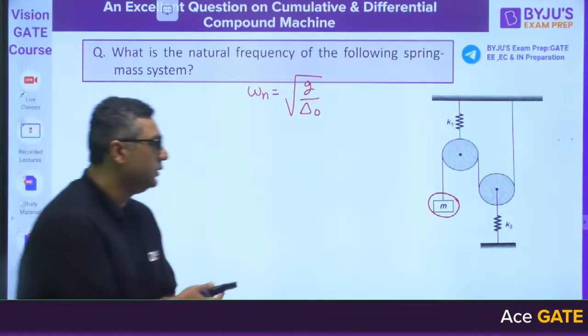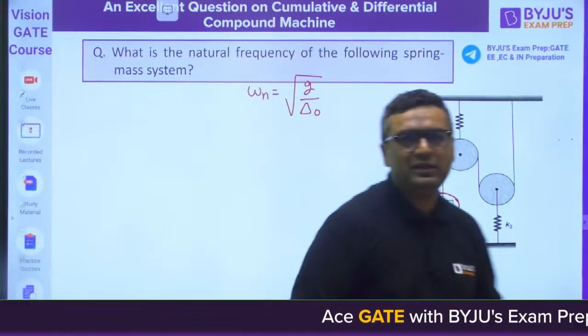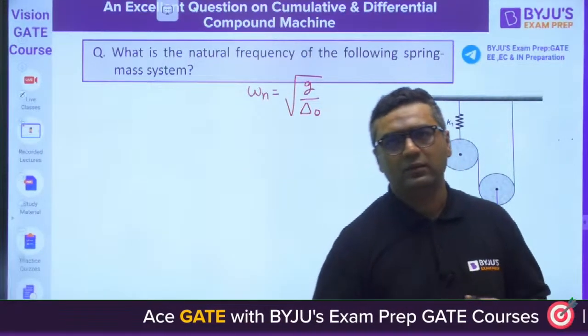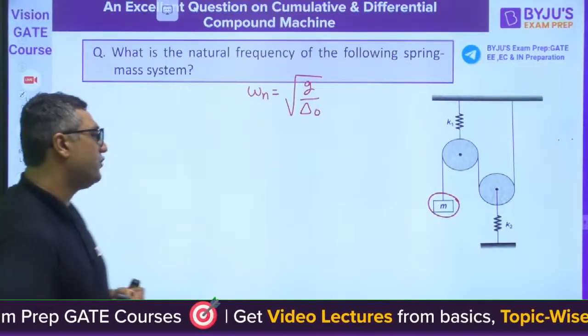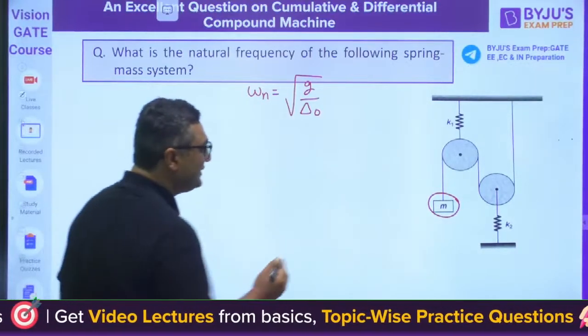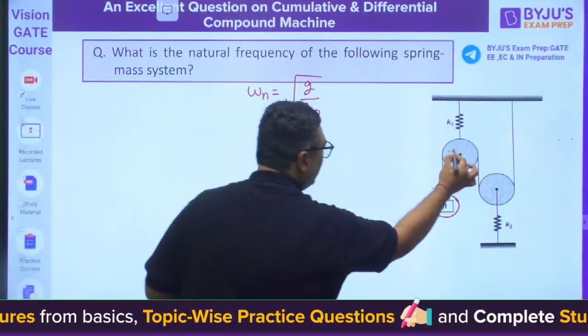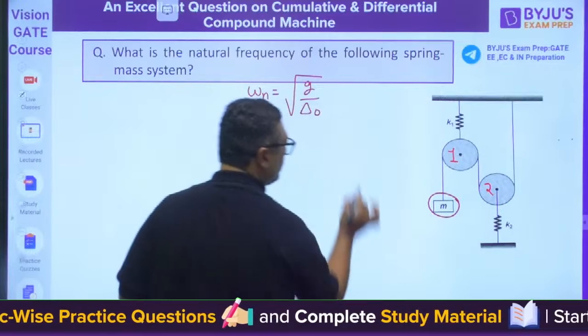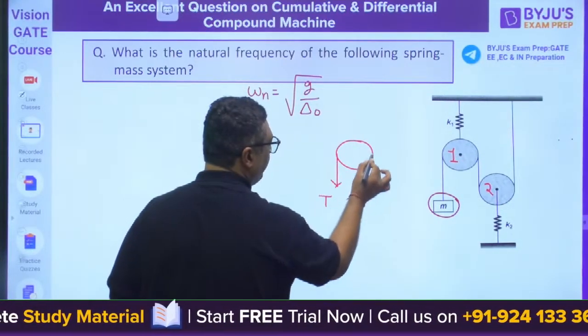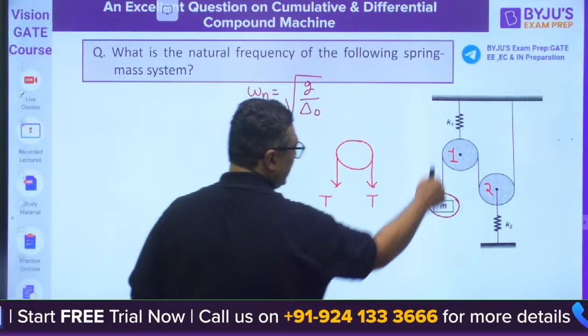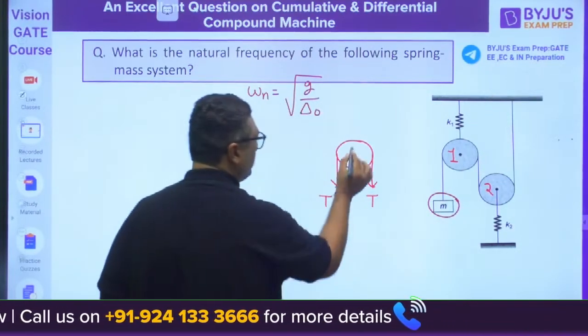Okay. So dear, we will try this. Don't worry. So guys, first of all, you will see this pulley number 1. This is pulley number 2. On this pulley number 1, here we have tension T, here we will have tension T. Same string will have same tension.